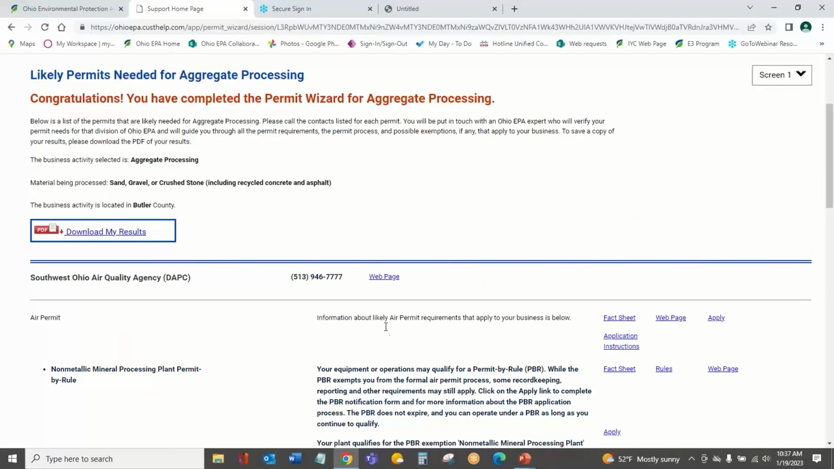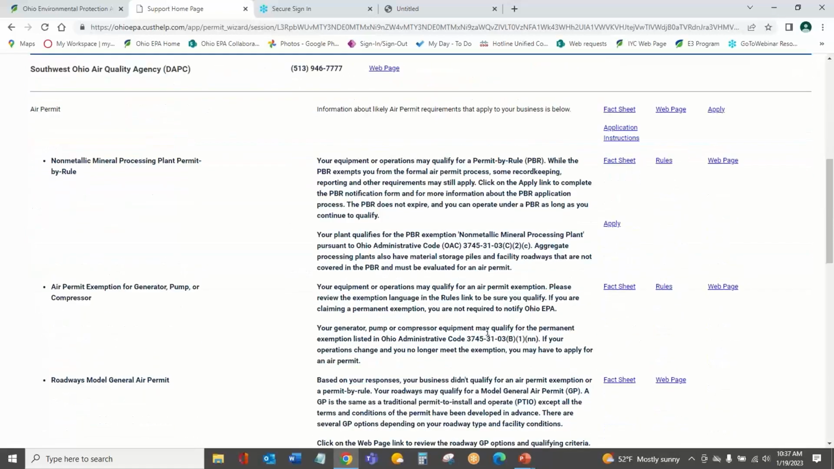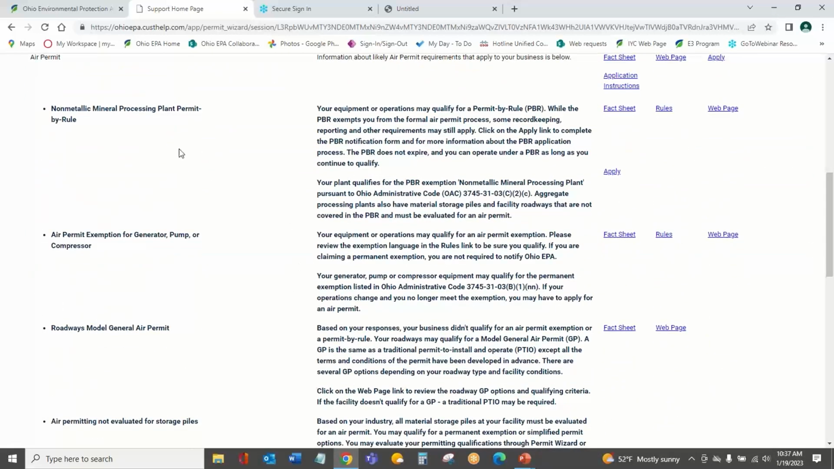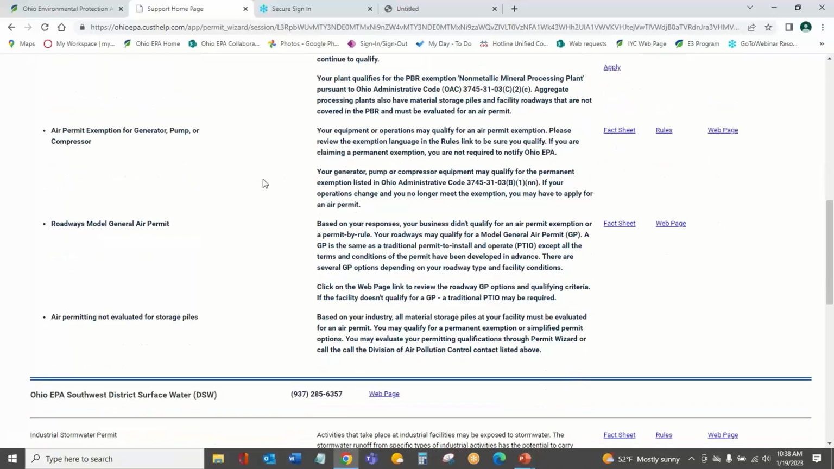Now that we've evaluated, it says that it's likely that air permit requirements apply, and it's going to tell us about those air permits when we saw them pop up at the bottom that apply to our business. We had that permit by rule for the non-metallic mineral processing. You'll have specific fact sheets, rules, and web pages about it here, as well as a link to help you apply. And then you'll see these other requirements for our generator or our compressor. We were exempt, so you'll see more information here as well.